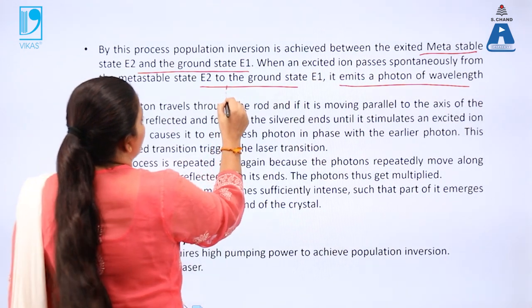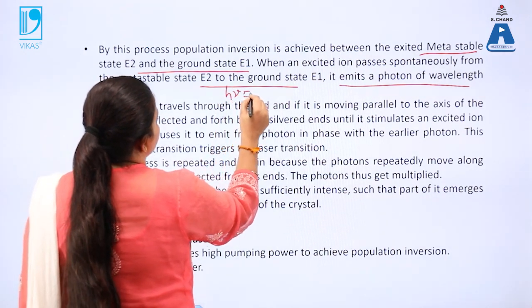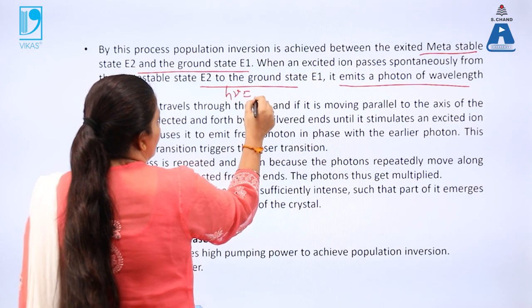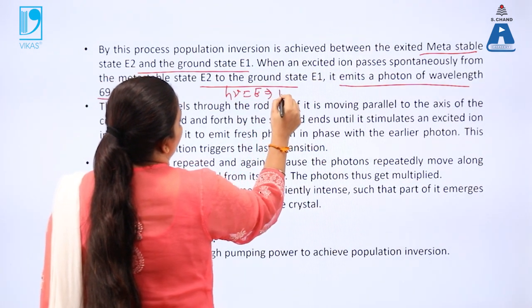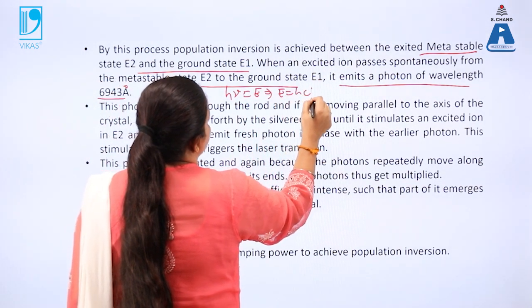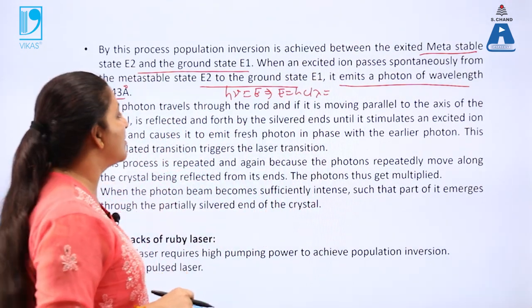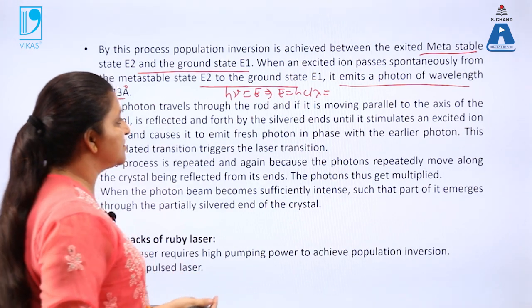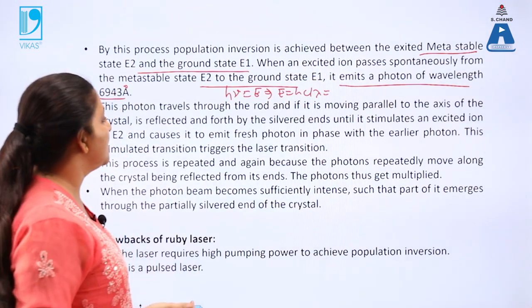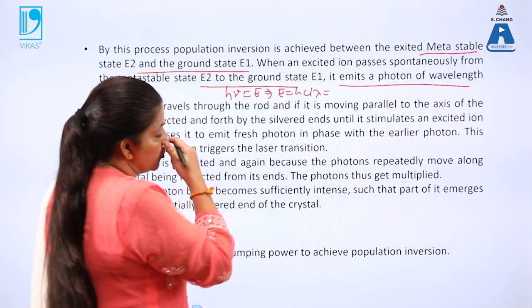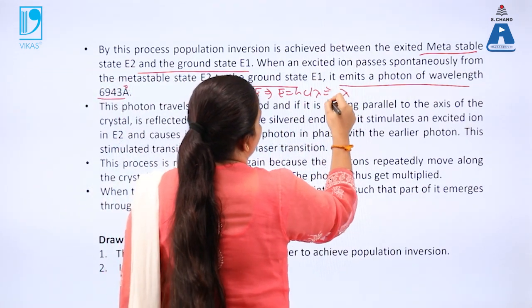The energy of the laser light, h nu, equals E, and from this relation we know that E equals hc by lambda. By calculating the difference between the two energy levels, E can be calculated. Here h is Planck's constant and c is the velocity of light, so lambda can be calculated.